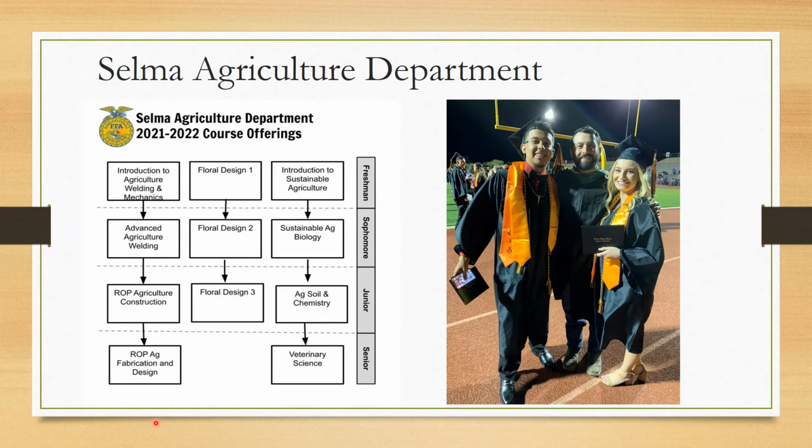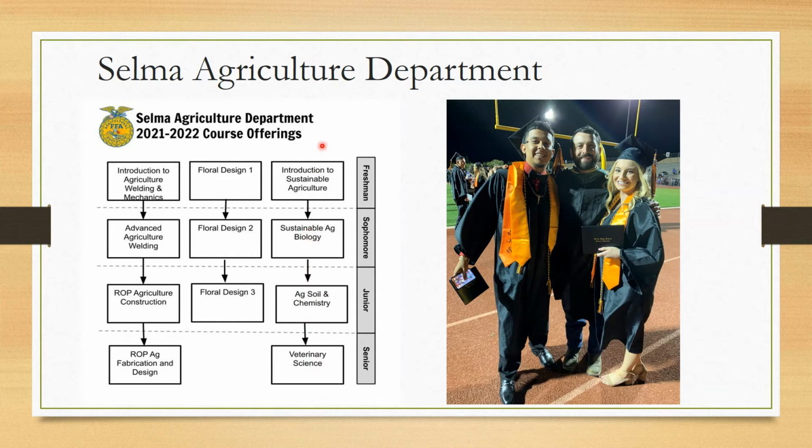The next up is looking at the three pathways that we have within the agriculture department at Selma High School. First pathway here on the left side is the Ag Mechanics pathway. The middle one is our floral design pathway. This is good for UC CSU approved art credit, fine art. And then our pathway on the right is the agri-science pathway. This is the pathway that your student in this class is a part of.